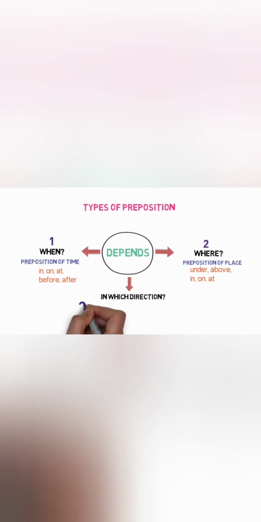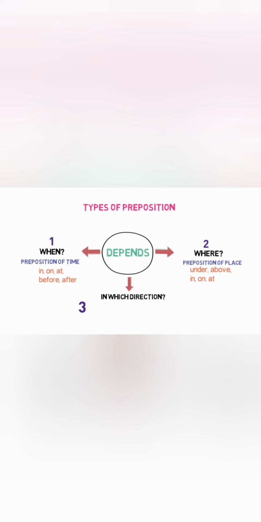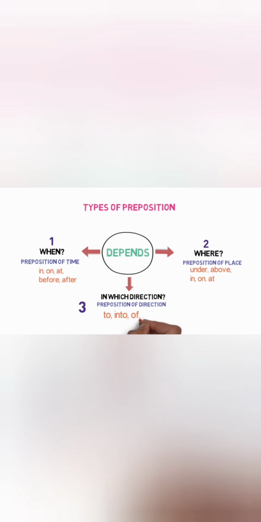The plane is just below the cloud. Where is the plane with respect to the cloud? It is just below. Here below is a linking word. Remember, this preposition provides where the thing is with respect to another. Now let's look into the next type. The prepositions that describe where to go or where to put something are called prepositions of direction. Some examples of them are to, into, of, from.